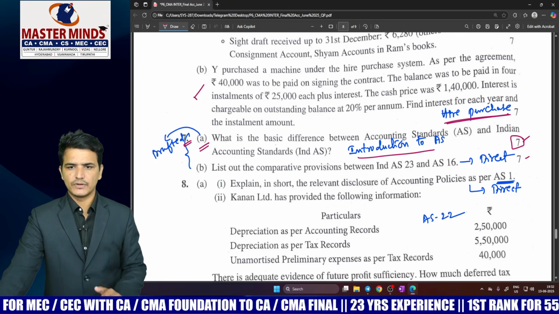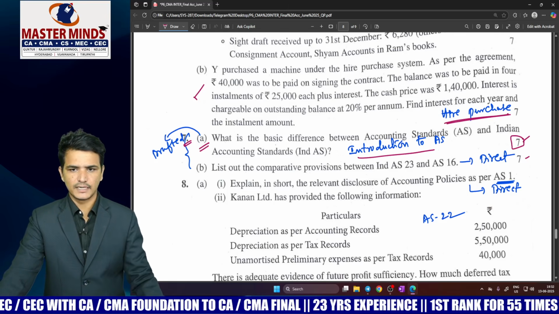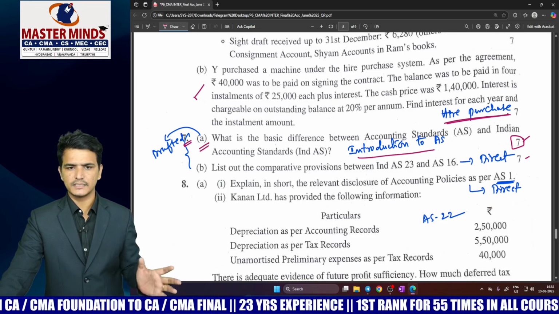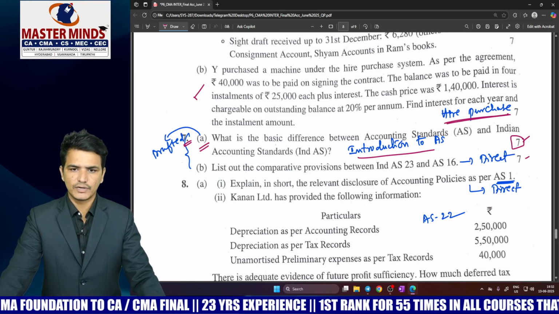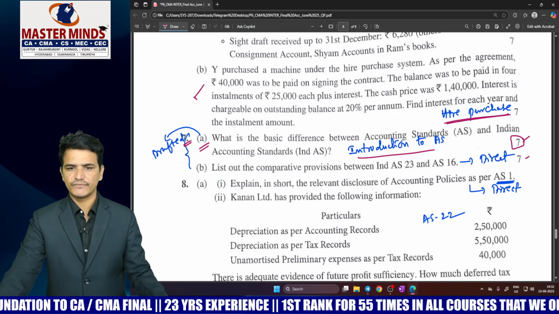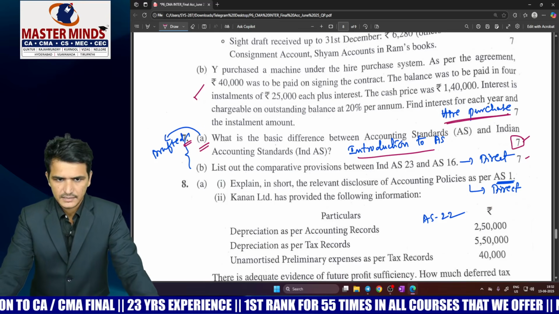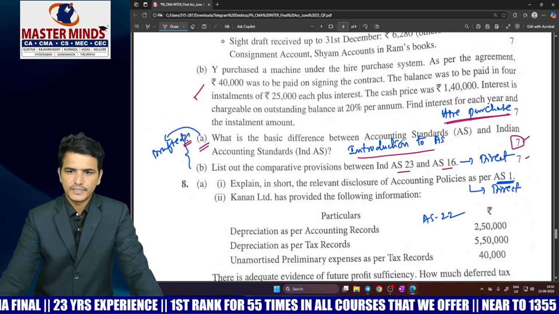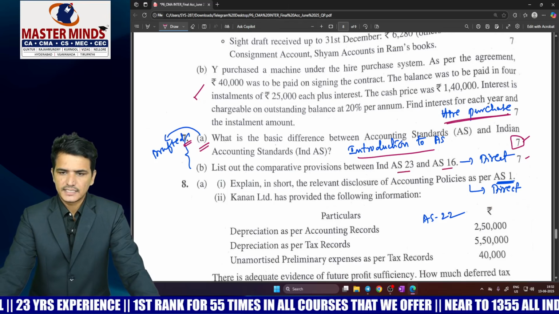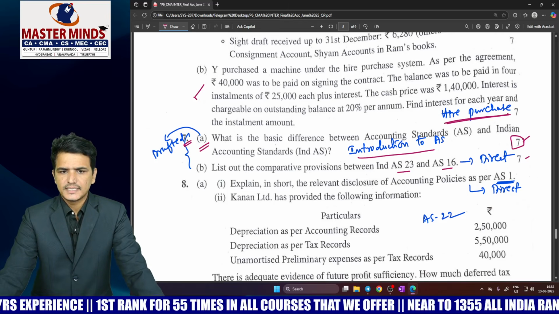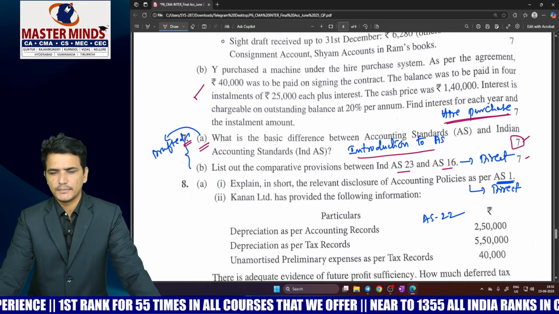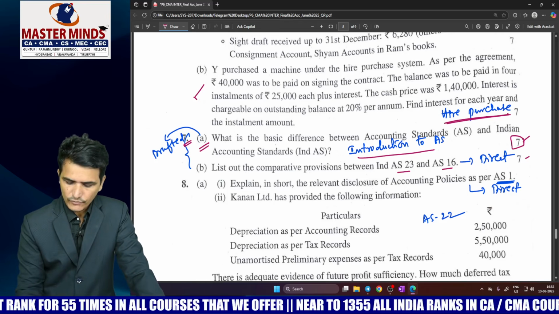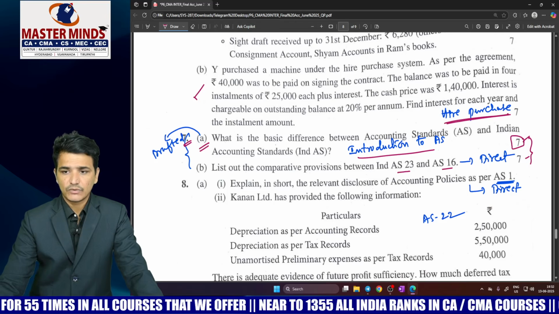Actually, these kinds of direct questions are not there in your study material. Based on what you have studied separately as accounting standards and Ind AS, and the theory you have covered in your material, you have to write some differences between AS and Ind AS. And next, coming to AS 16, comparative provisions between AS 16 and Ind AS 23. It is a direct question which is already there in your study material, and we have also covered it in our material. So here 14 marks they have given from theory from accounting standards.